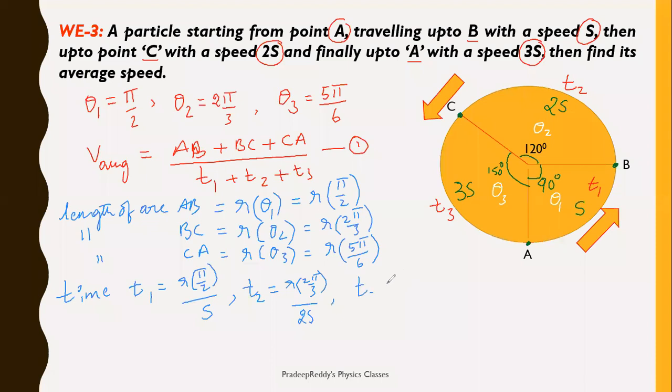Similarly, T3 is equal to R into 5 pi by 6 divided by 3S. Now substituting these T1, T2, T3 and the lengths of the arcs AB, BC and CA in equation 1, you will get the answer for average speed.